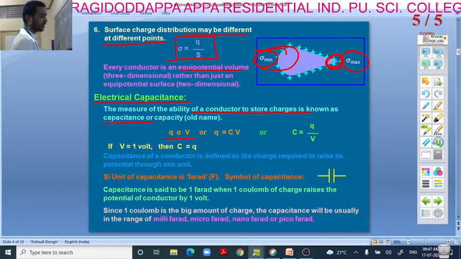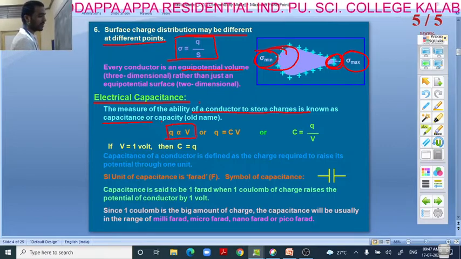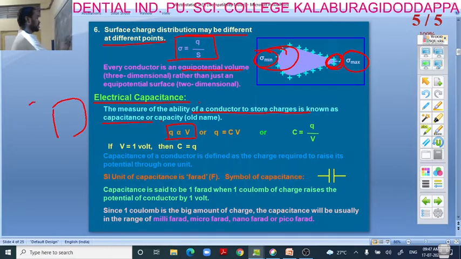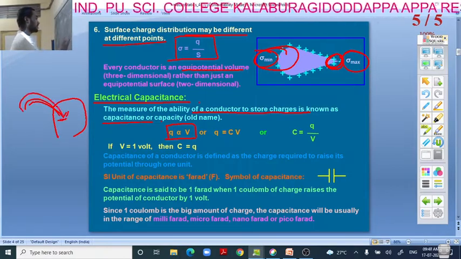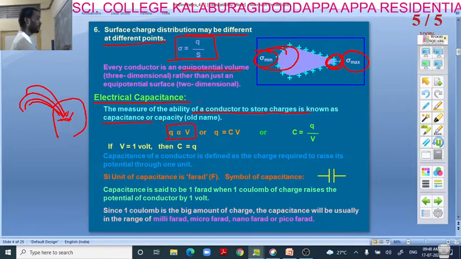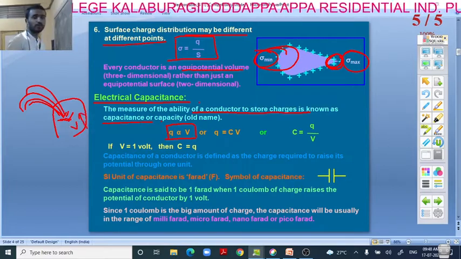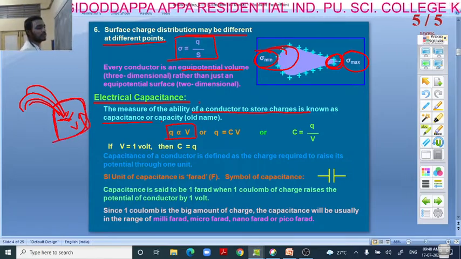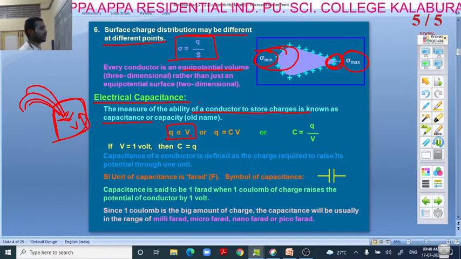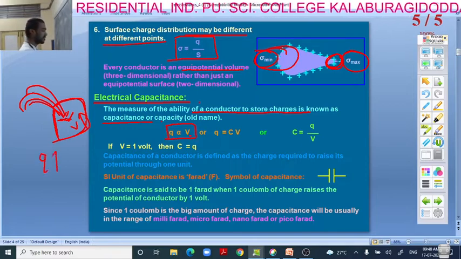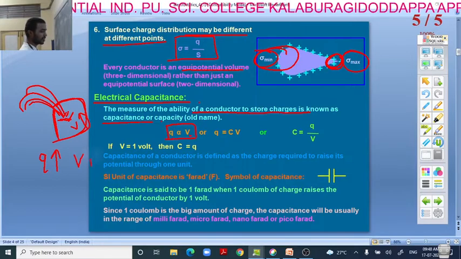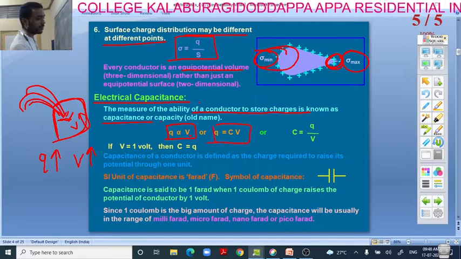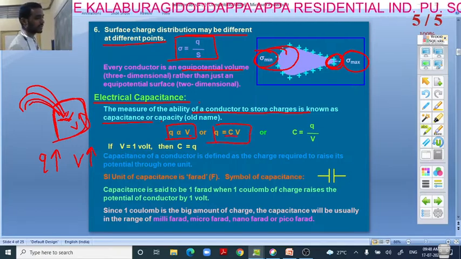So here the number of charges stored in the conductor is directly proportional to potential. As we increase the number of charges in a conductor, potential of that conductor goes on increasing. So Q is directly proportional to V. So as we remove the proportionality, Q is equal to CV. C is the constant, right?